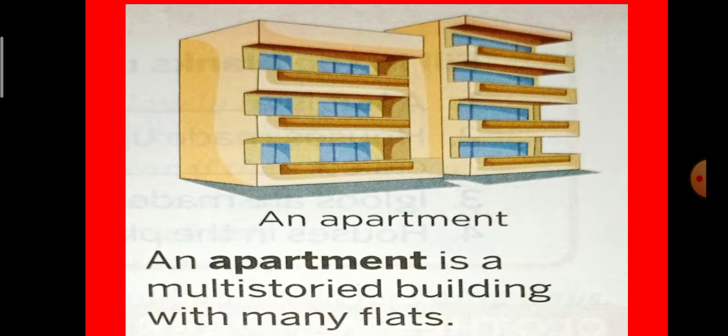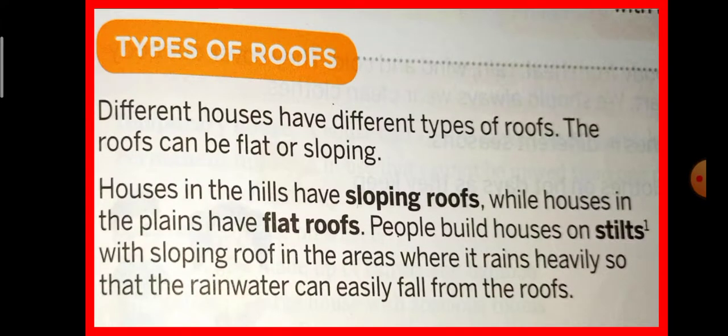Okay, so a multi-storied building with many flats. In the ground floor, one family is living, on the first floor, a second family is living, and on the third floor, another family is there. So it is a building of flats, and such a building is called an apartment. Generally in cities like Mumbai, Pune, or many big cities, we find apartments, and in our postal area also there are apartments. So some children live in these houses, which are called apartments.